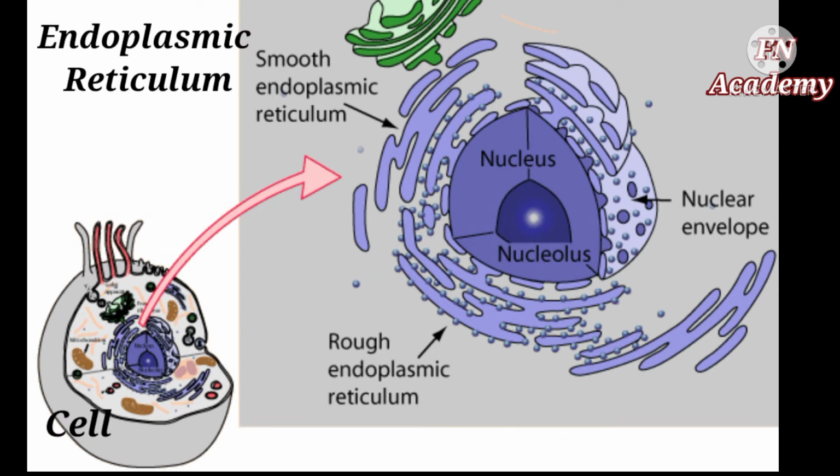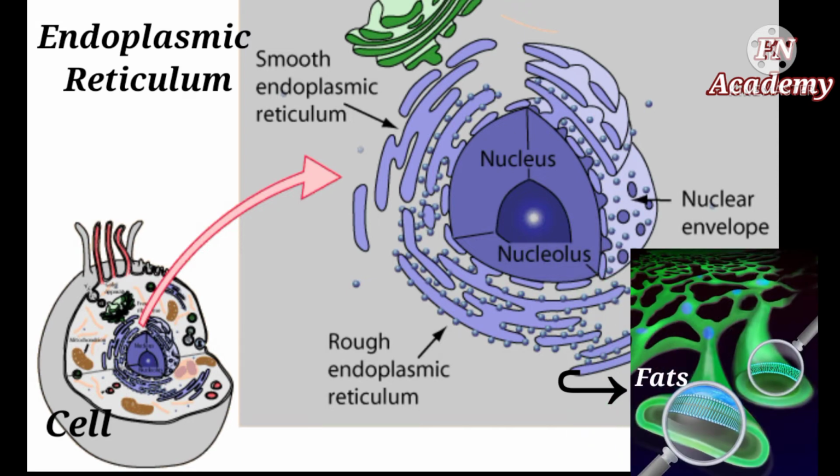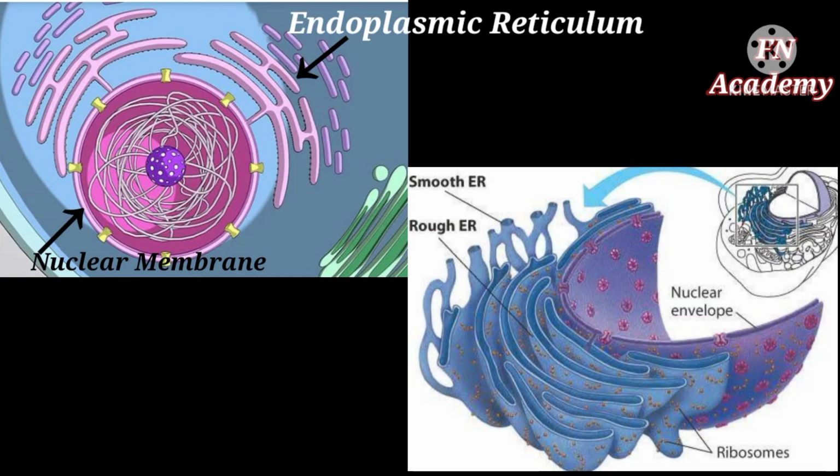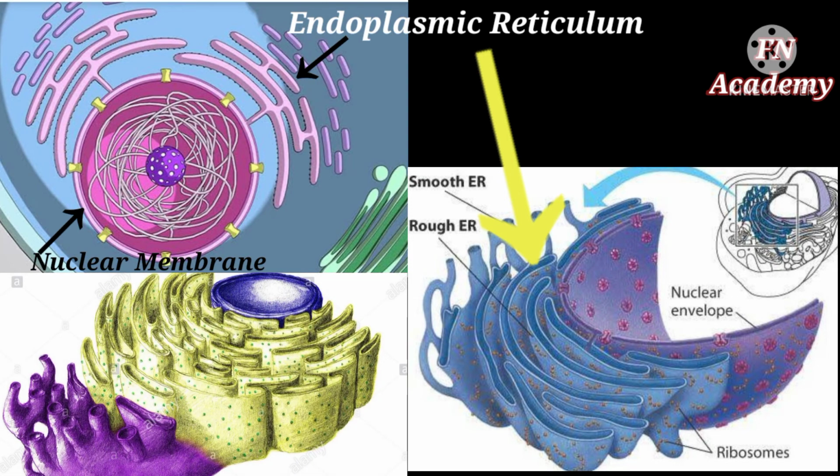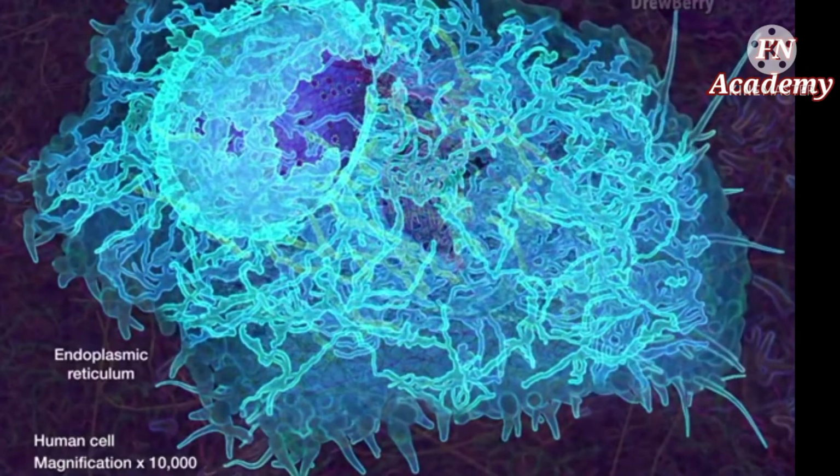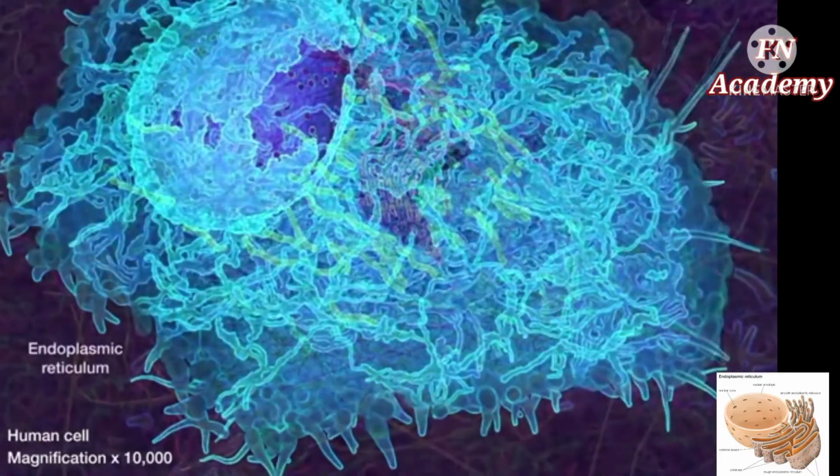So moving on, we have said that the nucleus is the control center of the cell. But both the nucleus and the cell require protein and fats for functioning. So for this, the organelle which produces the required protein and fats is present close to the nucleus. It is so close that it emerges from the outer membrane of the nucleus and extends to form a large network of sheets and tubes which is present within the plasma or the fluid of the cell. Because of its location and structure, this organelle gets its name as the endoplasmic reticulum.